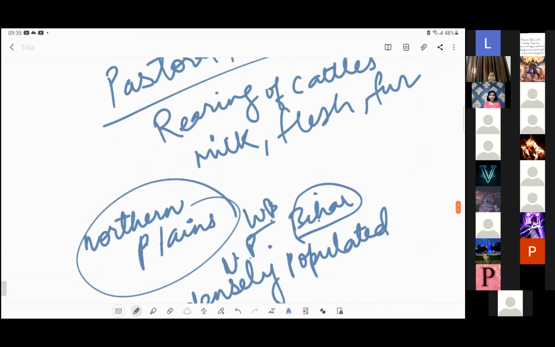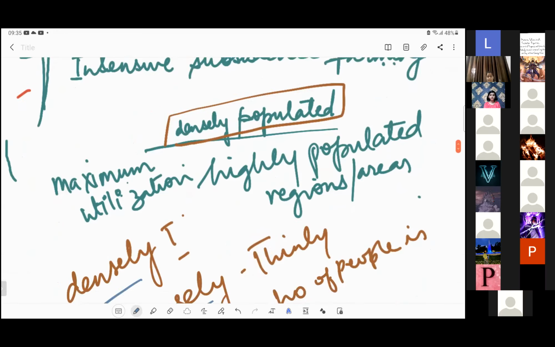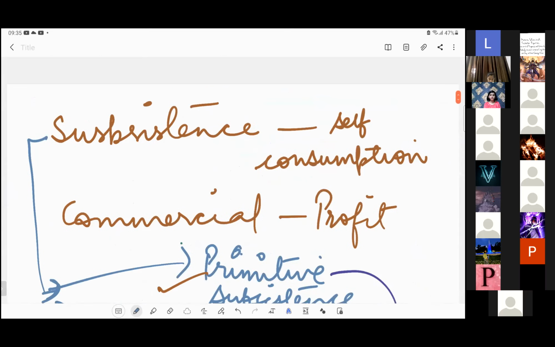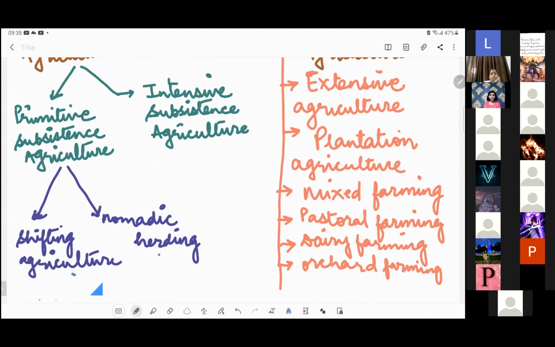Okay. So up till now, primitive subsistence and its categorization: primitive, shifting agriculture, nomadic herding, and intensive. Everything is clear and understood to all of you? Chaliye, can we have the reading of types of agriculture? Can we have Bhavya reading?